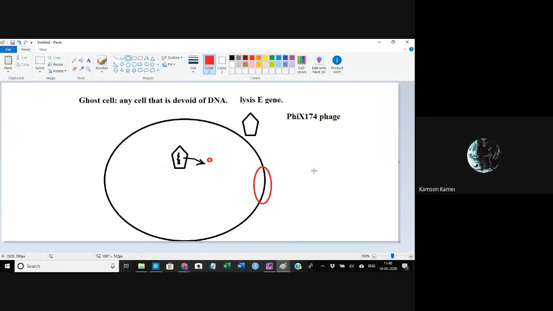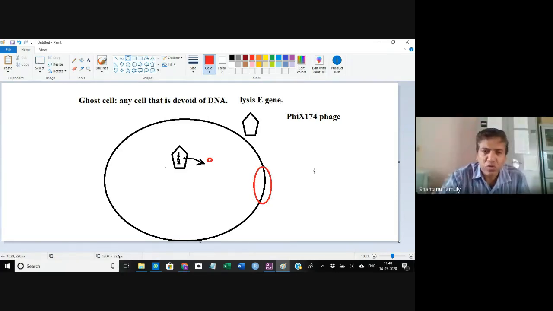Now when it creates a big hole, through this hole what will happen? The bacterial DNA, this is the bacterial DNA, this complete bacterial DNA will come out of the cell through this hole.